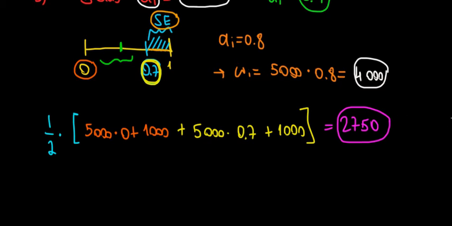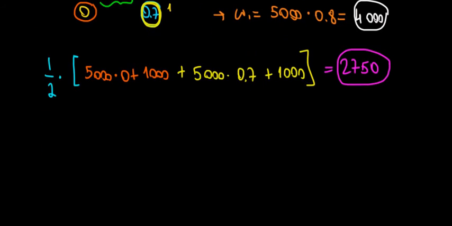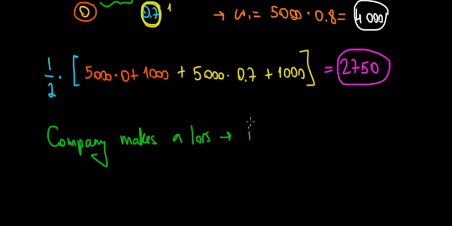Now, what did we calculate in the previous video? We saw the wage that the companies would pay, and that wage would be 3,500 euros. So the company pays 3,500 euros, where every worker on average generates 2,750 euros. So the company pays more than what it gets from the worker, meaning that the company has a loss. What is the decision to do now? Well, the decision is to reduce the salary. So the company makes a loss, meaning that it's going to reduce the wage.